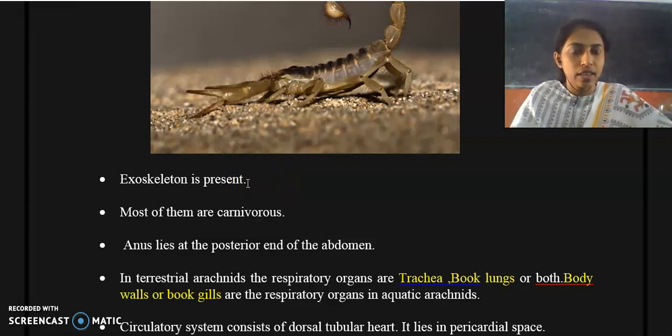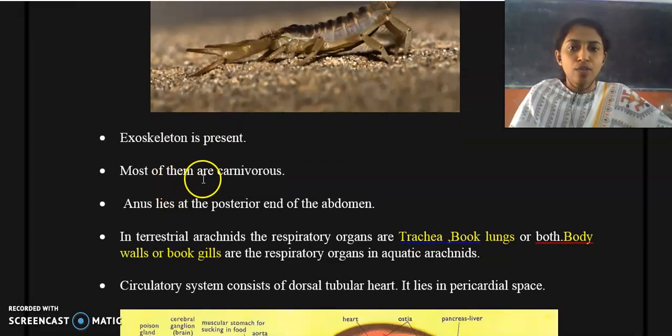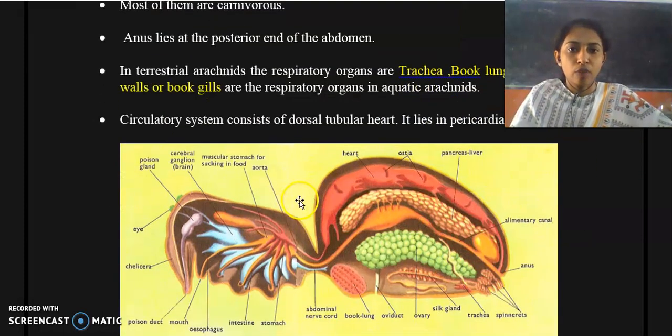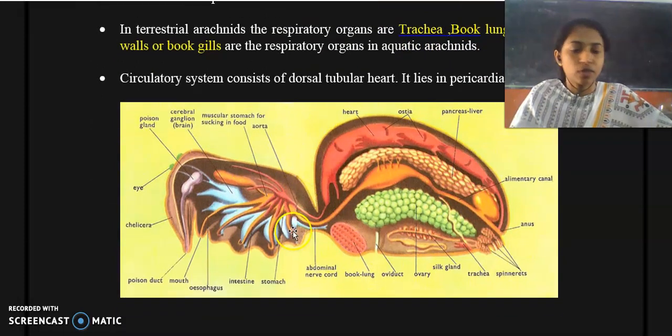Chitin is the material of the exoskeleton, and most of them are carnivorous in nature, and the anus lies at the posterior end of the abdomen. Here I have provided the cross section of a spider. And here you can find the anus, which is situated at the posterior part of their body.